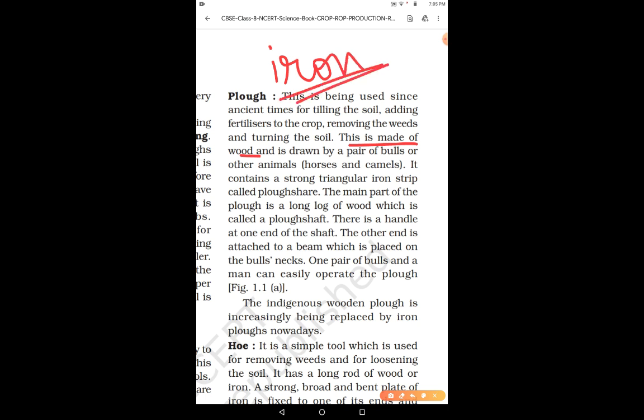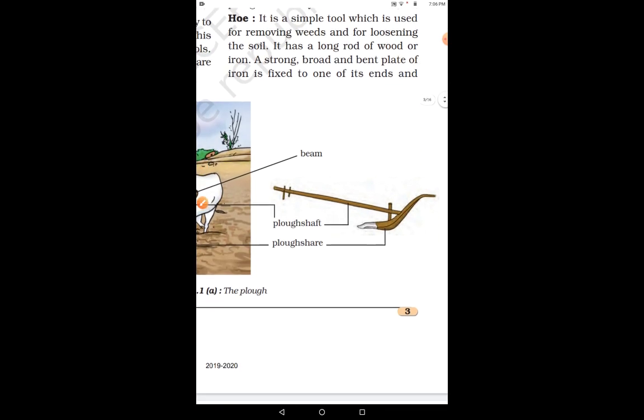And how does this plow work, children? It is drawn by a pair of bulls or other animals such as horses and camels, right? So a pair of bulls and a man are required to use the plow and to handle it. Okay, so it can be a pair of bulls, it can be horses and camels also. It contains a strong triangular iron strip called the plowshare, right? Just look at it.